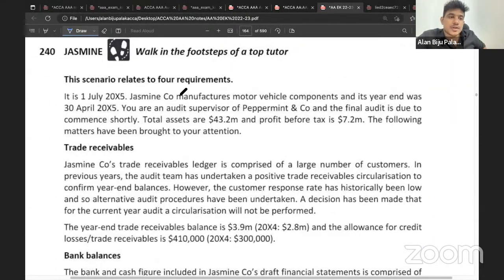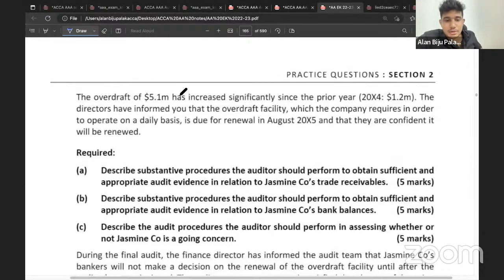So now we will do question number 240 relating to Jasmine Company. Just go through the scenario. Requirement A, for 5 marks, asks us to describe the substantive procedures the auditor should perform to obtain sufficient appropriate audit evidence in relation to Jasmine Company's trade receivables.